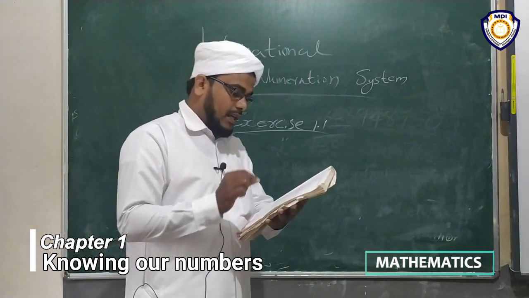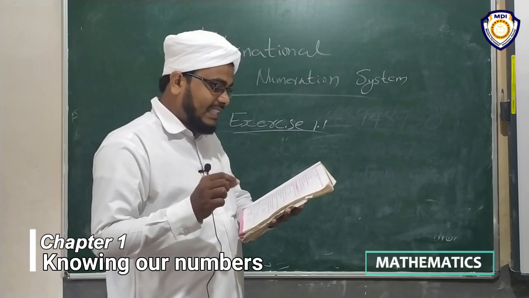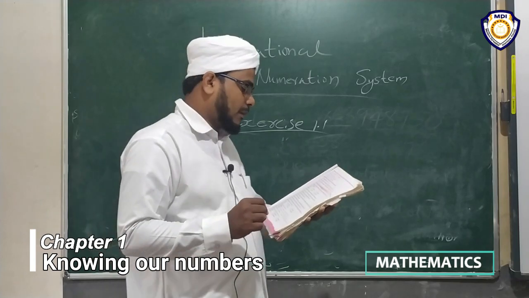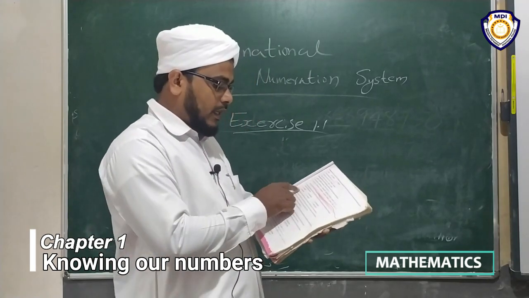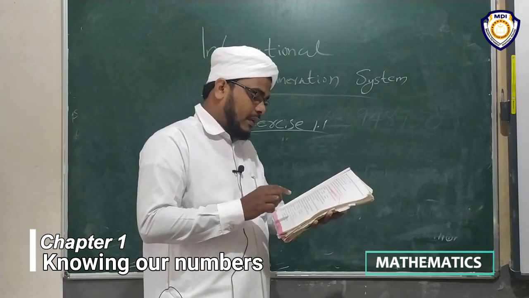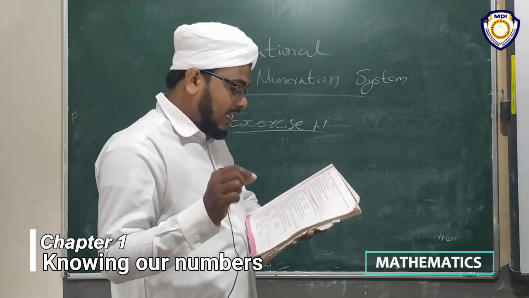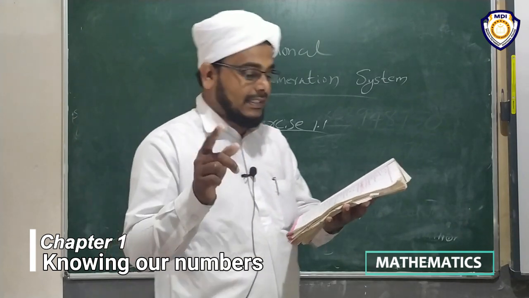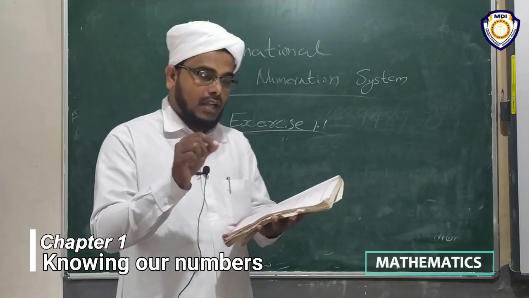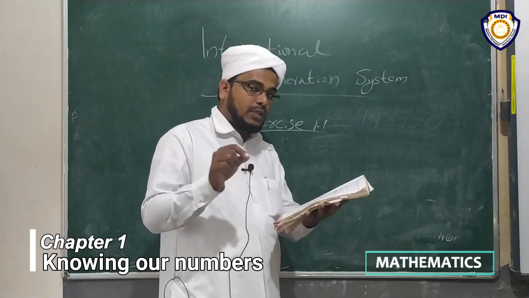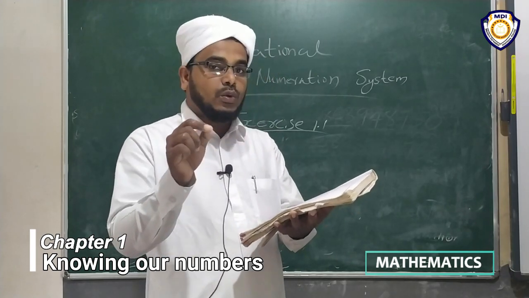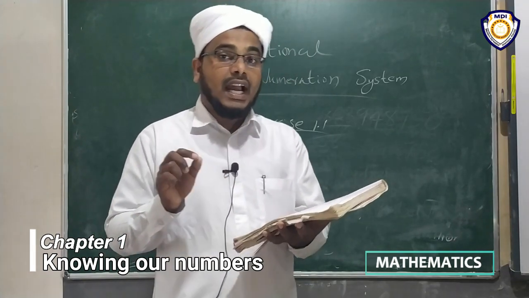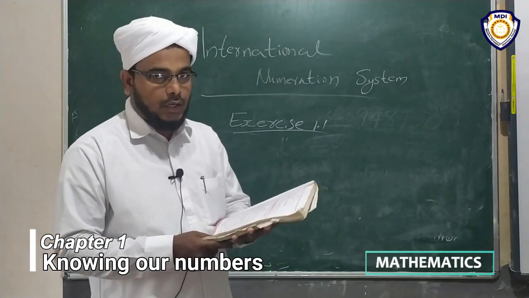Question number 1 was: write the number names of the following and insert commas according to the Indian system of numeration. It is the first question in exercise 1.1. There are 6 questions, A, B, C, D, E. It is the same question, but you have to write the number names and insert commas according to the international system. First we wrote according to the Indian system. The second question wants the answer according to the international system. Okay, are you okay? Yes.